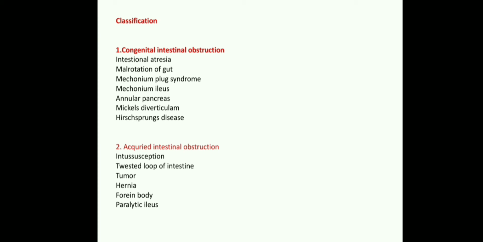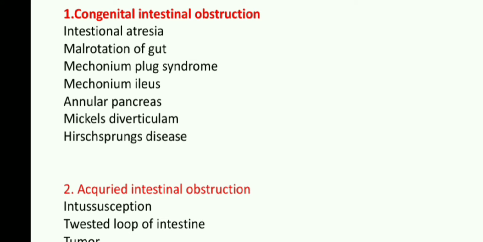The cecum lies below the pylorus, so some malrotation is there. And the next one is meconium plug syndrome. What is meconium plug syndrome? Here there is obstruction of the lower colon by a thick plug of meconium, mostly found in neonates.